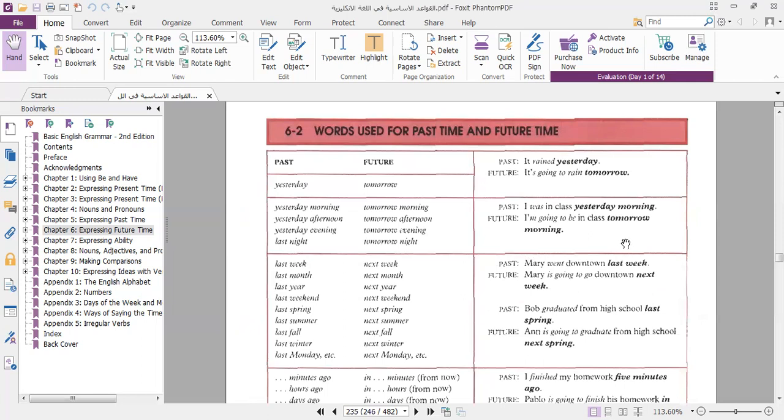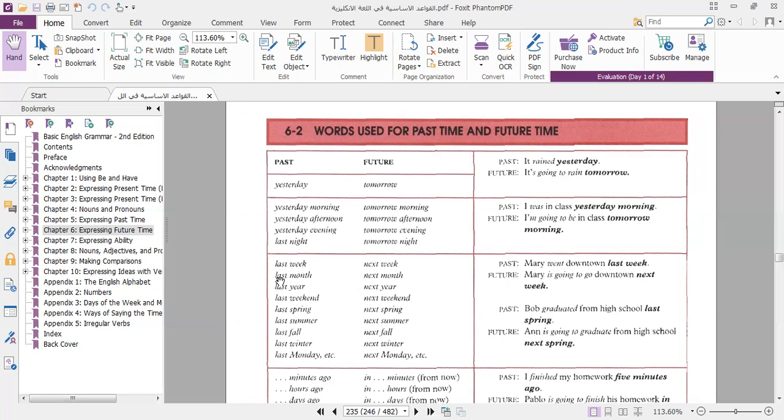If we compare words used for the past time and the future time, of course we know it. There is a big difference between it rained yesterday and it's going to rain tomorrow. Tomorrow is for the future and yesterday for the past. And also, I was in class yesterday morning. I am going to be in class tomorrow morning. So tomorrow morning is future, and yesterday morning is for the past.